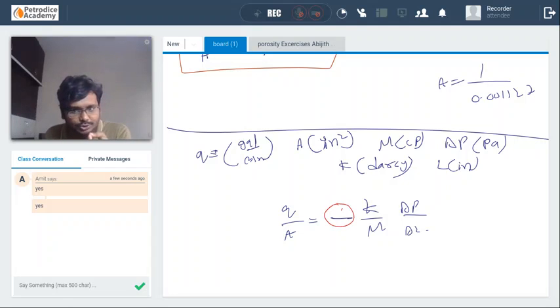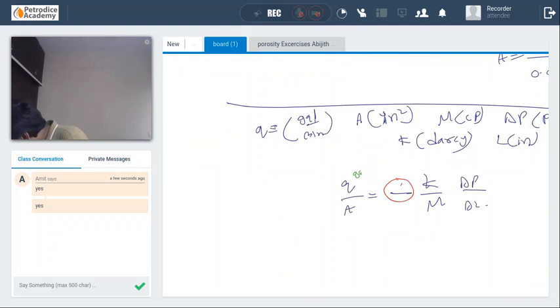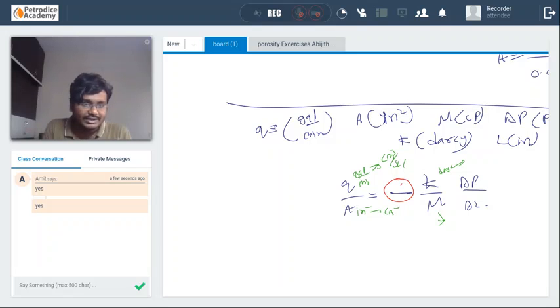First, what you need to do is change each unit: gallon per minute to centimeter cube per second, inch square to centimeter square. Darcy you don't have to change, centipoise you don't have to change, and pressure you need to change from Pascal to atmosphere. Give me the conversion factor. This is your homework for tomorrow.